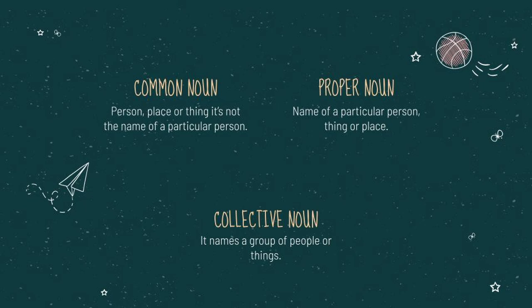Nouns are usually represented by a single word, but that's not always the case. There are two types of nouns: common nouns and proper nouns. Common nouns are words that refer to a person, place, or thing, but not in a particular way. A better way to understand it is to look at your surroundings and name everything that you can see. Those things or that list of things that you mentioned will be all common nouns.